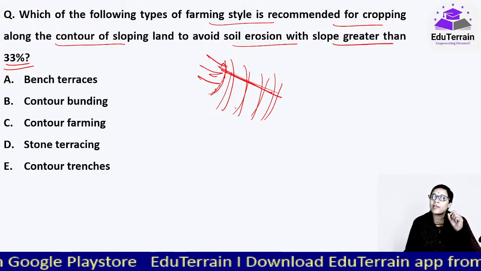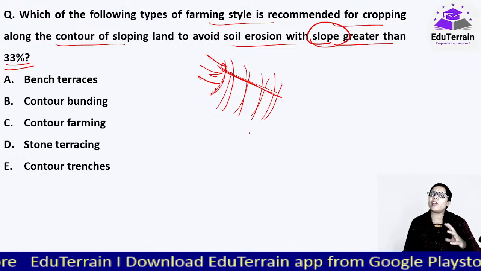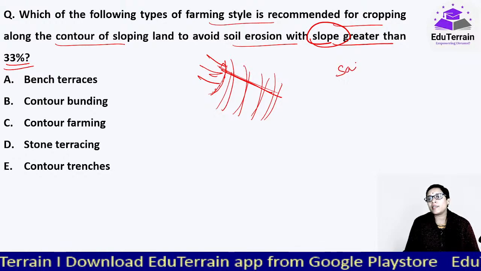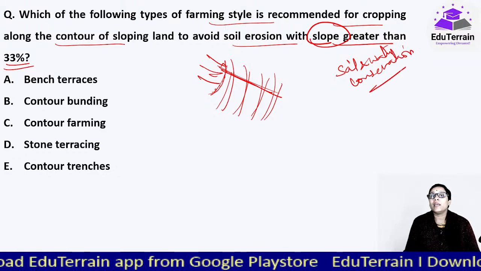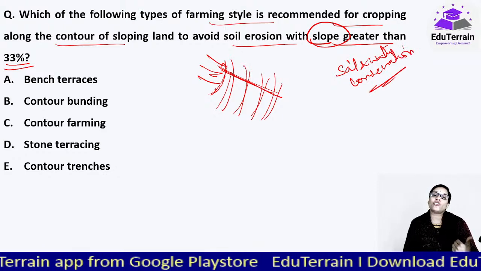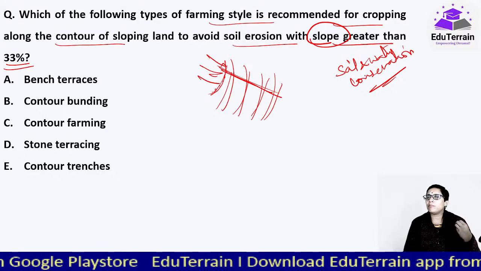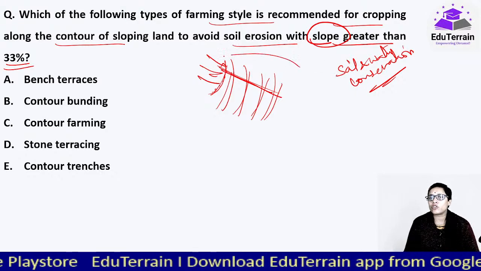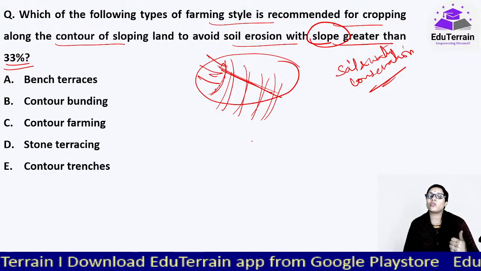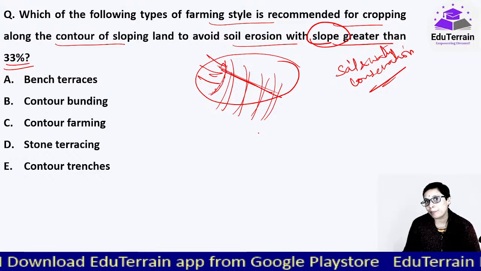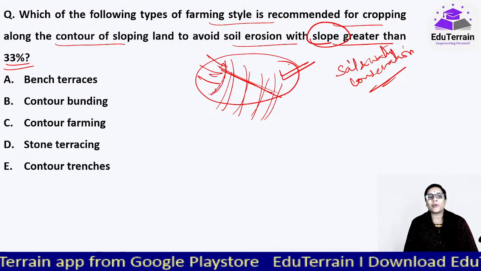But again, based on how much the slope is, there are various farming styles. Those you can study under soil and water conservation methods. We have agronomic practices and engineering practices. Agronomic practices are regular practices where even with minimum knowledge the farmer can take up agriculture on sloppy land and take a good crop. Engineering practices are those where they have to apply some engineering principles, thereby going against the slope to raise the crop.